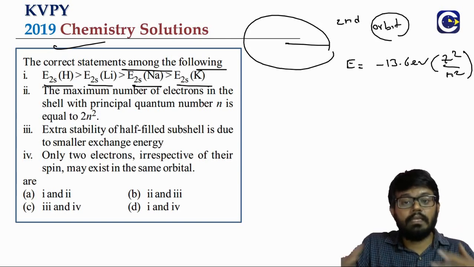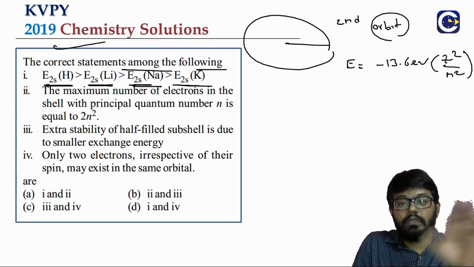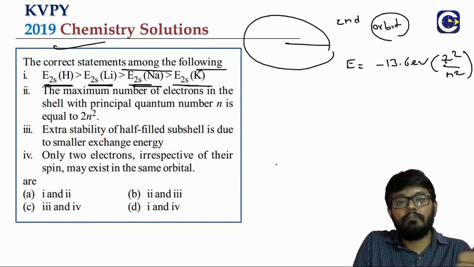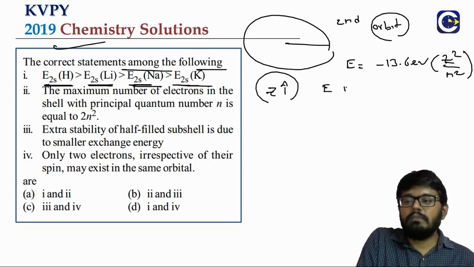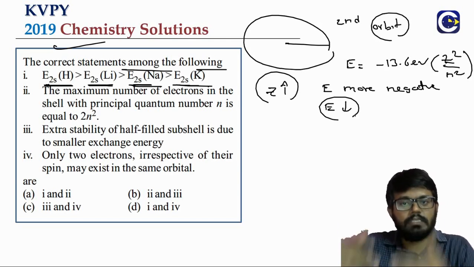Again, we do not have a straight formula to compare the energy of these multi-electron atoms; we only have Bohr's formula for single electron species. But broadly, as Z value increases, E becomes more negative. Becoming more negative means E is decreasing.